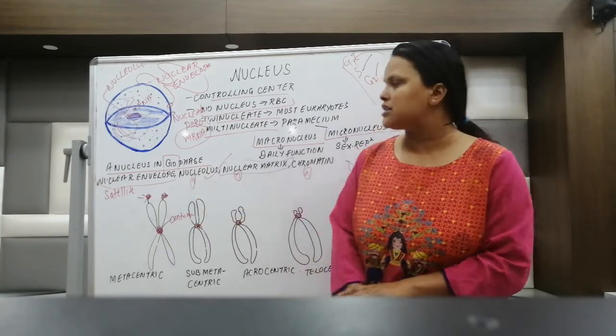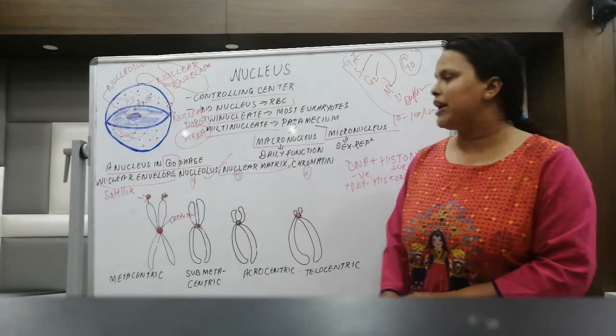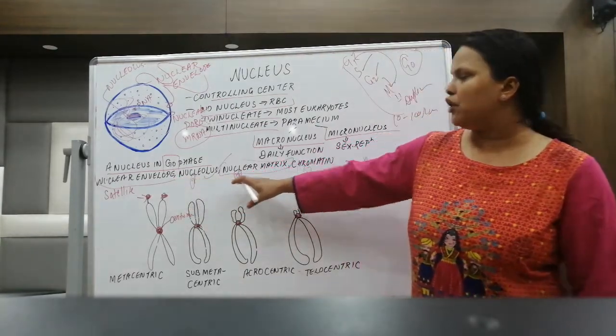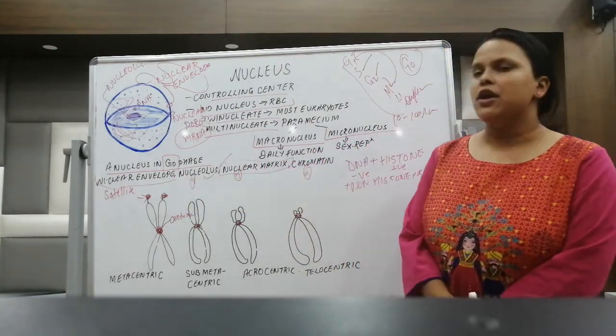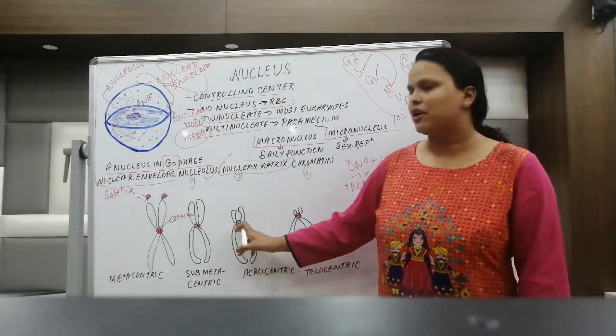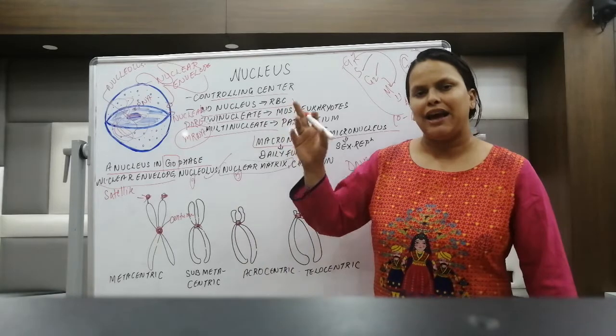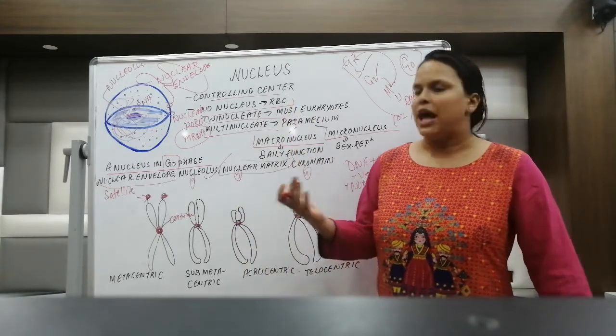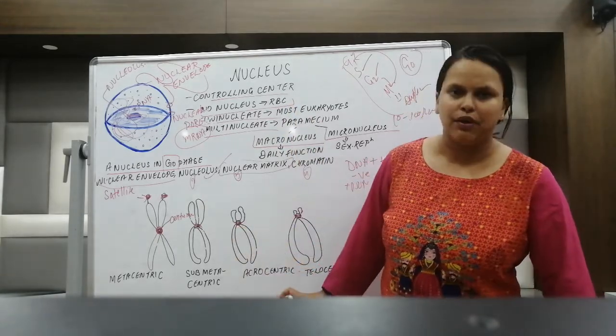Then we talked about the structure of the nucleus in the G0 phase: the nuclear envelope, nucleolus, nuclear matrix and chromatin. We have also discussed the arrangement of chromosomes on the basis of the position of the centromere. And we have a total of 46 chromosomes, which can be any type of chromosome.